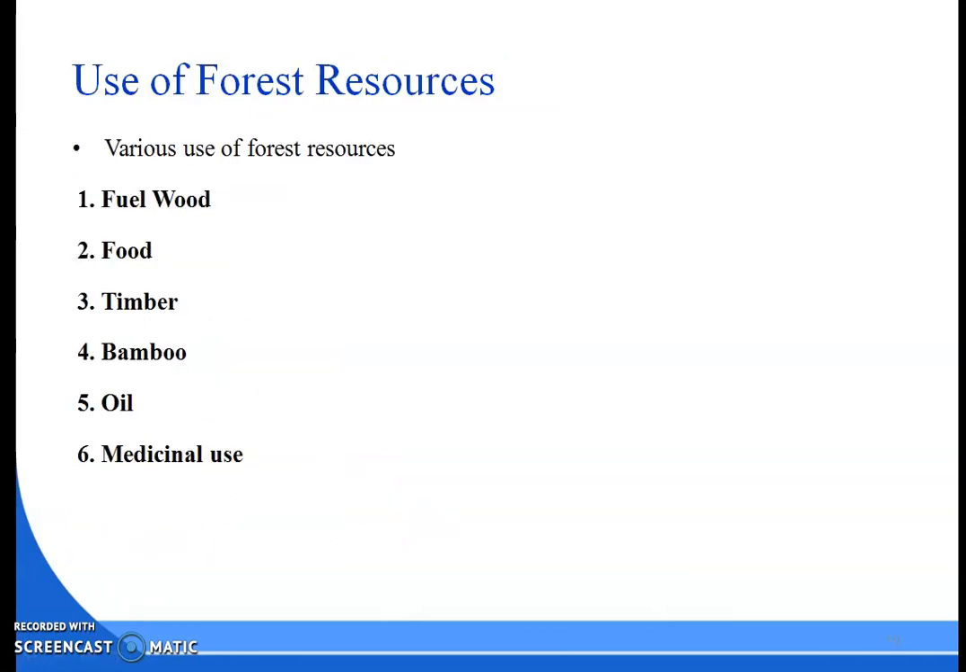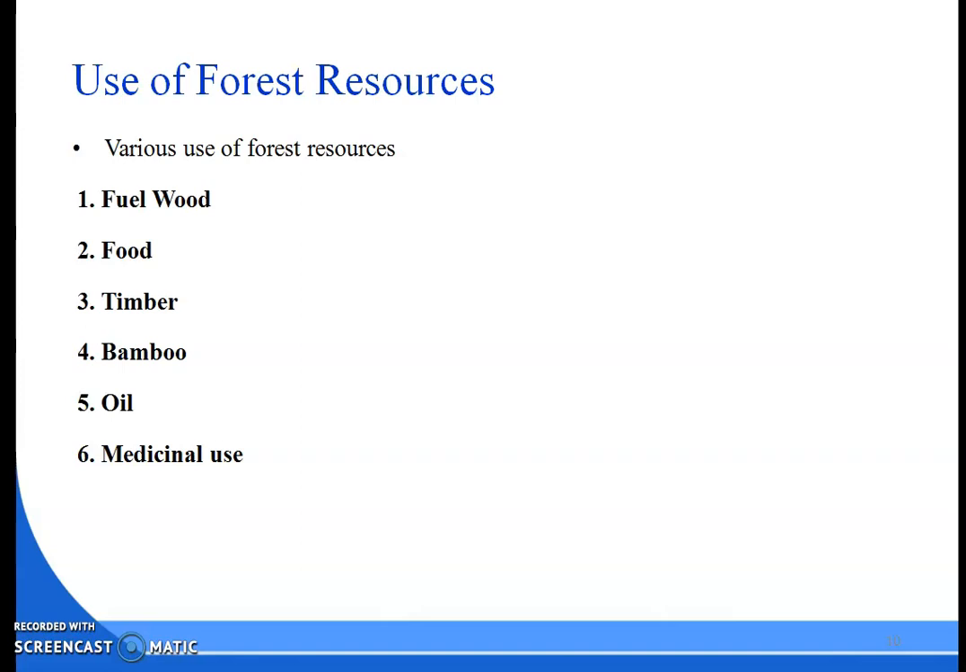Next is our use of forest resources. What are the various uses of forest resources? First one is fuel wood, food, timber, bamboo, oil and medicinal use. So these are the things we are using with the help of forest resources.